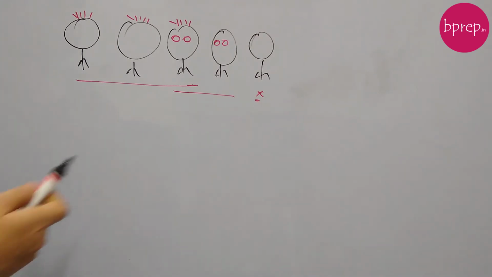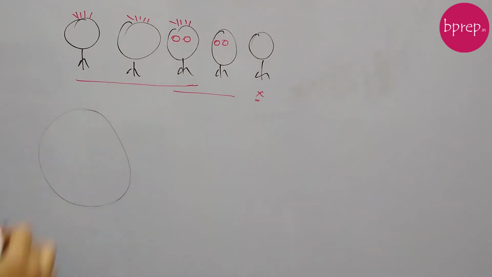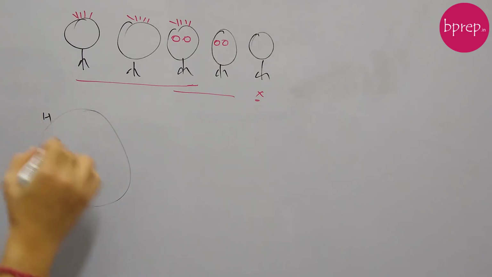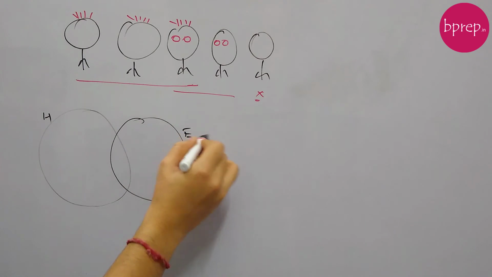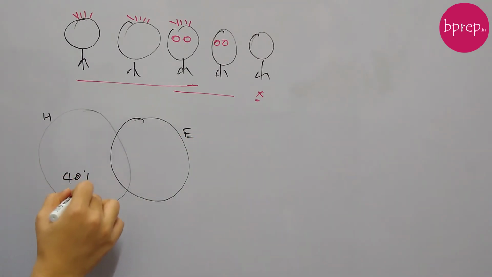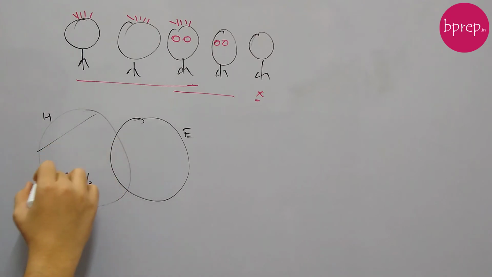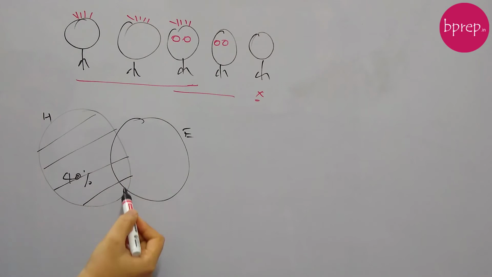If we translate this into a Venn diagram, this is how we'll have it. Let's say this is the number of people having brown hair, and here we have people having brown eyes. So 40% people are having brown hair. Mind that there is an overlap here.